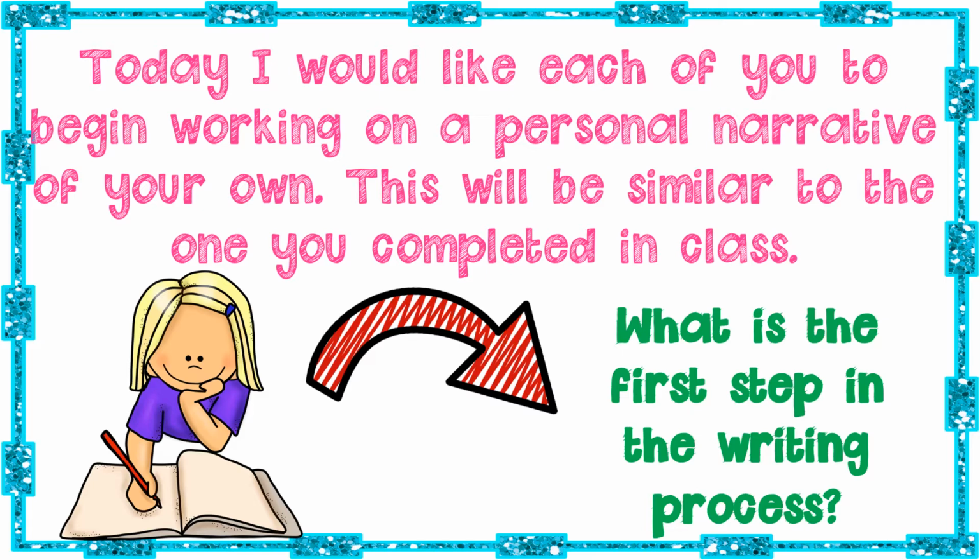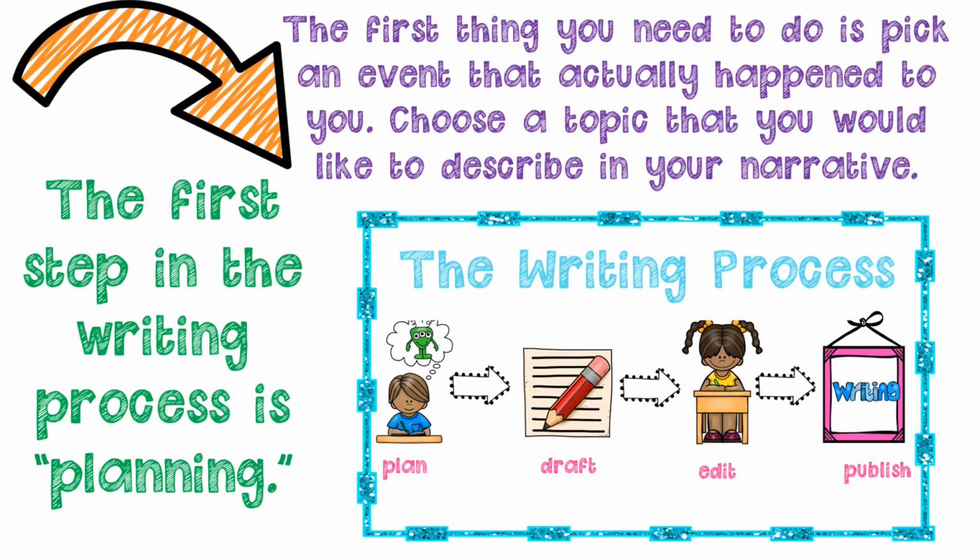What was the first step in the writing process? It's planning, right? The first step, you need to pick an event that actually happened to you. You've been doing this all week. Because it's nonfiction, it's not fake. And when you write about it, you've got to be able to answer those 5 W's: who, what, when, where, and why.